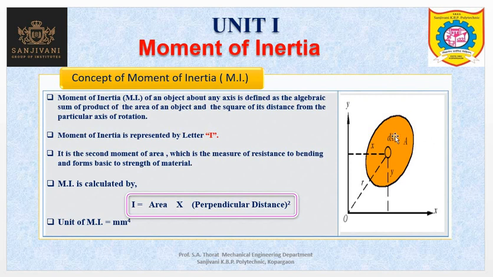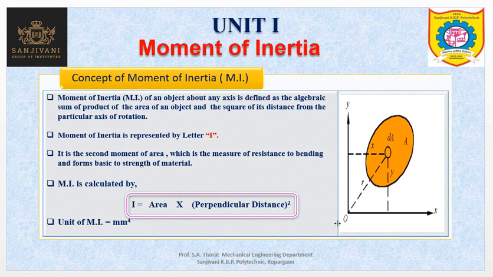From this diagram we can understand this definition. If you take the axis of rotation as YY, then moment of inertia is simply this area A multiplied by the distance of this area, considered at the centroid. This x is the perpendicular distance. So the moment of inertia for this area is A multiplied by x squared, area into perpendicular distance squared.